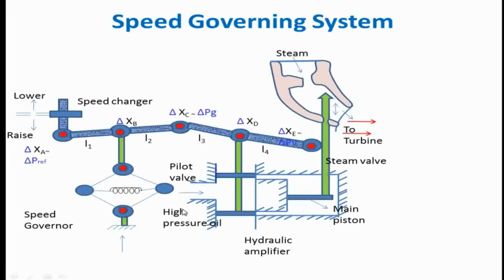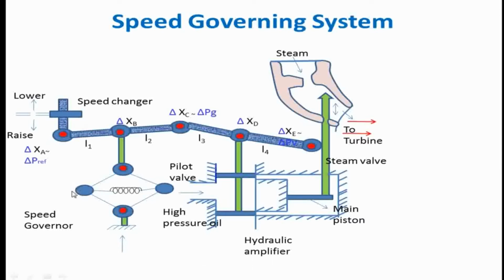In primary control, we can have changes in the speed by maintaining a power balance between power generation and power demand. Whereas in secondary control, we can have a fine tuning of the frequency, and it is also responsible for the power interchange between the tie lines. For achieving this load frequency control using the speed governing mechanism, we need four components: speed changer, speed governor, linkage mechanism and hydraulic amplifier.